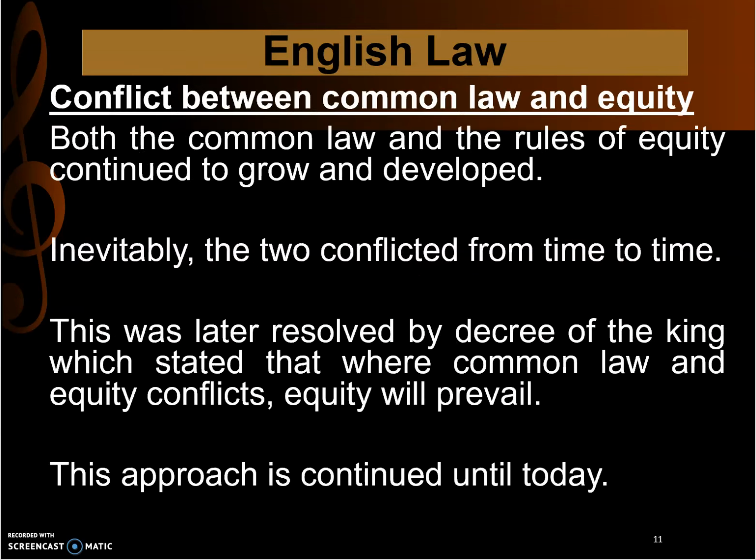Now, what happened when common law and equity conflicted? Both common law and the rules of equity continued to develop, but somehow there would be times when the two would conflict. What would happen? This would be resolved by decree of the king, where there was conflict between common law and equity.